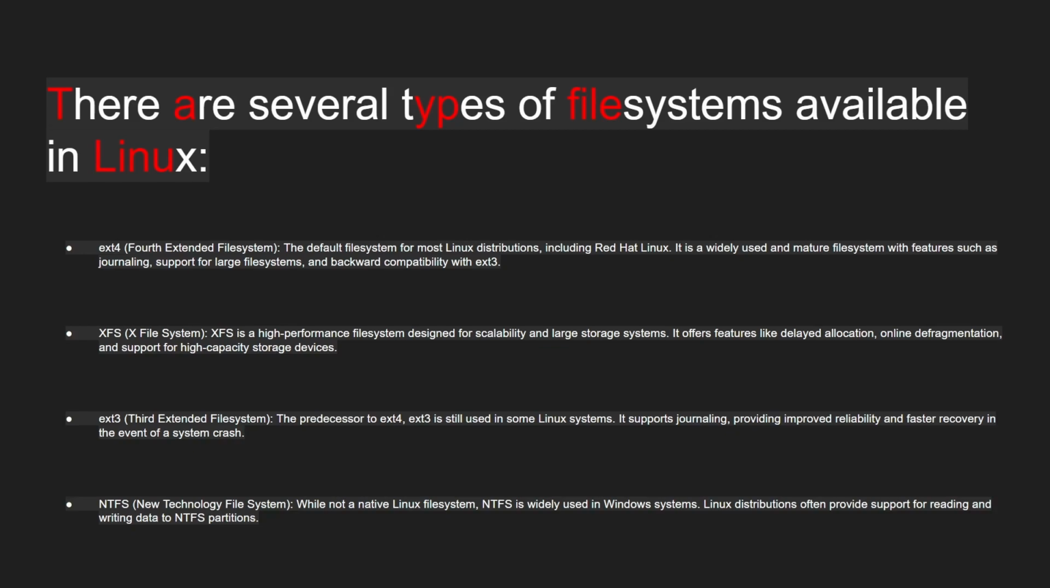The third one, which is the predecessor to ext4, is ext3, the third extended file system. As I said, it is the predecessor to ext4, and ext3 is still used in some Linux systems. It supports the same things as ext4, providing improved reliability and faster recovery in the event of a system crash.